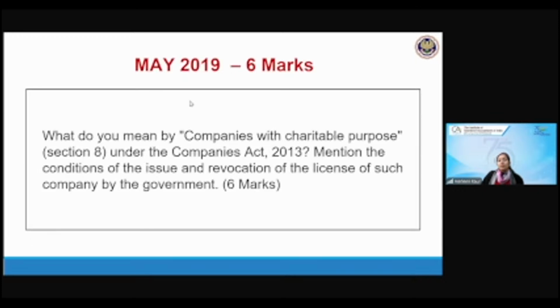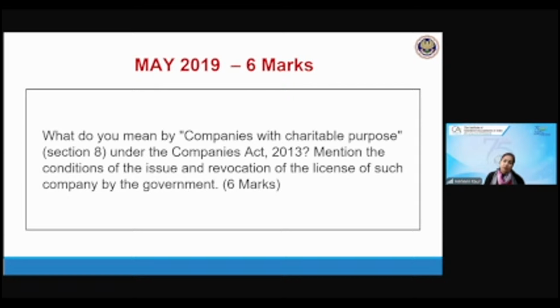All right. So what do you mean by companies with charitable purposes, Section 8 companies? What are the conditions for issuing the license and revocation? You remember all these conditions. The license has to be issued to them. And how does it get revoked? If you contravene the provisions, whatever you have studied with me in my notes of Section 8 companies, as it is, you have to write. If you do any fraudulent thing or you're not following good practices, then your license gets revoked. And what happens on revocation? What order is passed by CG? Conditions for issuance: you have to make an application to CG and they will give you the license. And the profits have to be used only for promoting the objects, not for paying dividend, remember?